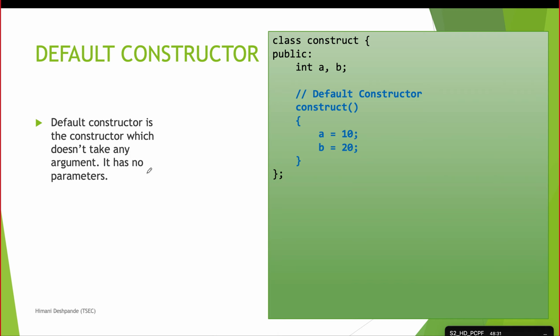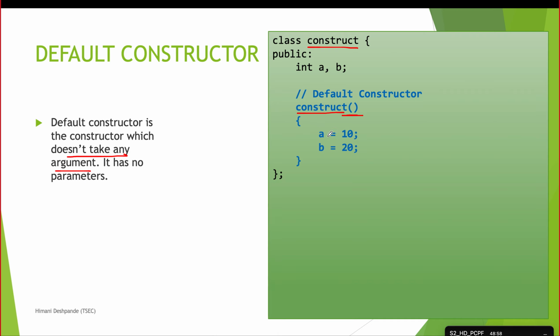A default constructor is one which does not take any argument as input. This is one example of a default constructor. The name of the class is construct, and the name of the constructor is construct. No input to it, empty brackets. So no input means it is a default constructor, that is, it is not expecting any input or parameters to be passed to it.